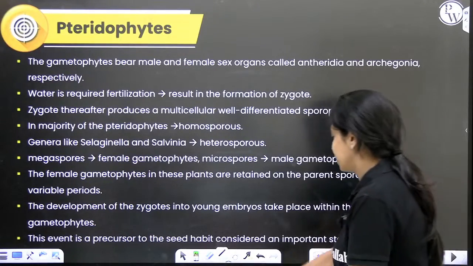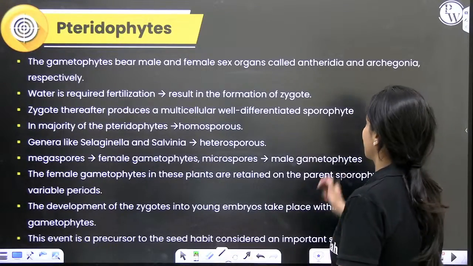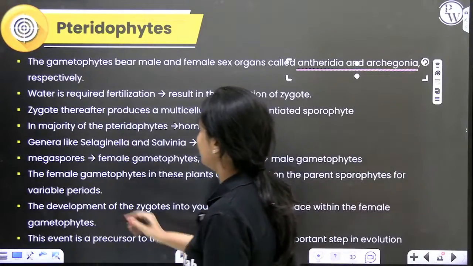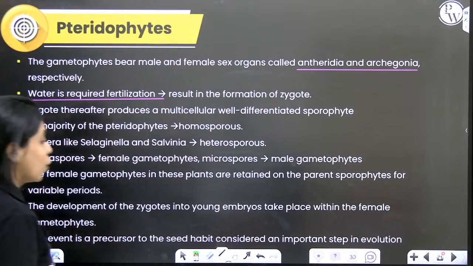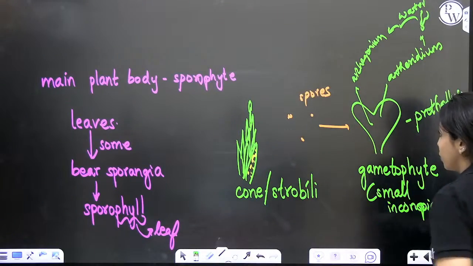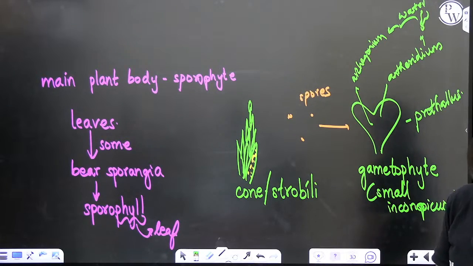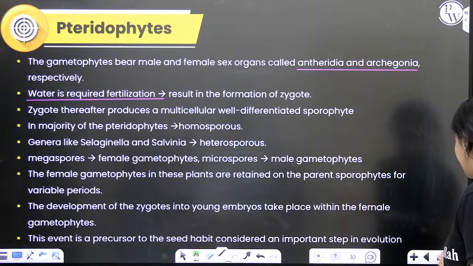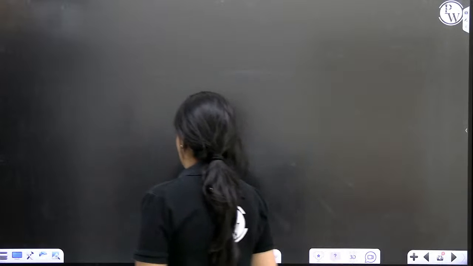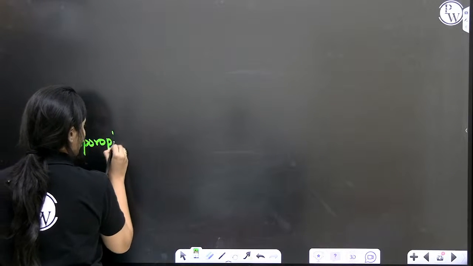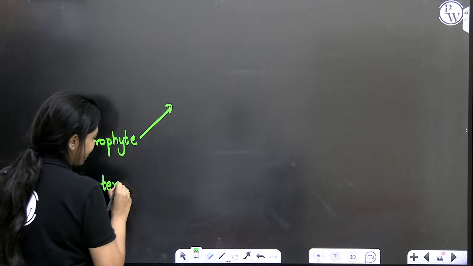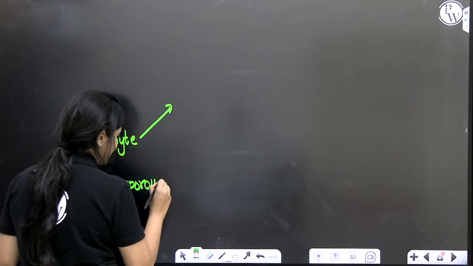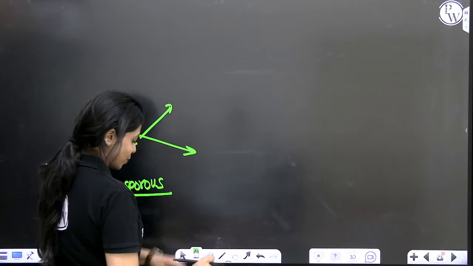Like I already mentioned, the gametophytes bear male and female sex organs. They are called antheridia and archegonia. Water is required for fertilization here as well. What else did we miss? Over here I told you, if the plant produces one type of spore, one type of gametophyte will be produced. But there are some genera like Selaginella and Salvinia where one sporophyte produces two types of spores. We call them heterosporous. If it is heterosporous like Selaginella and Salvinia, you will have two types of spores produced.